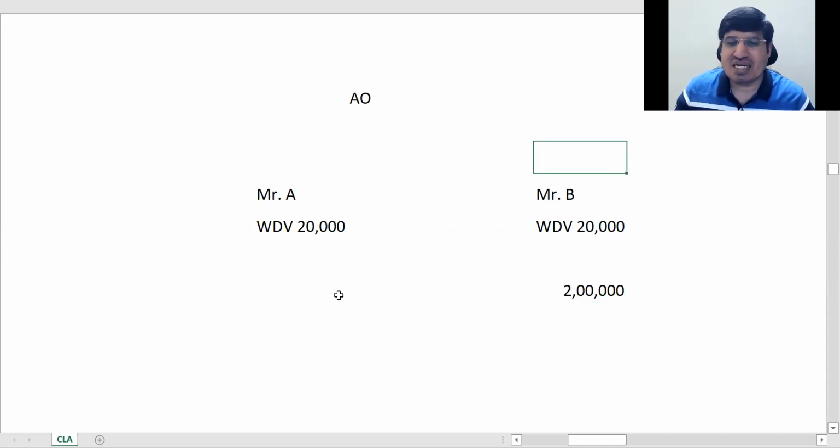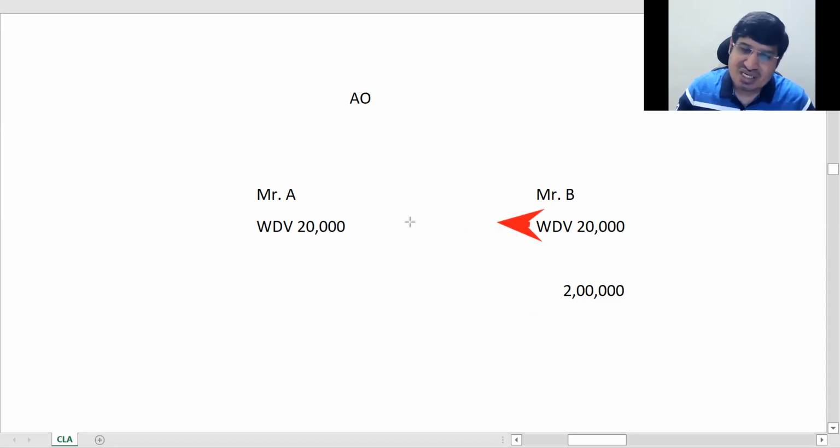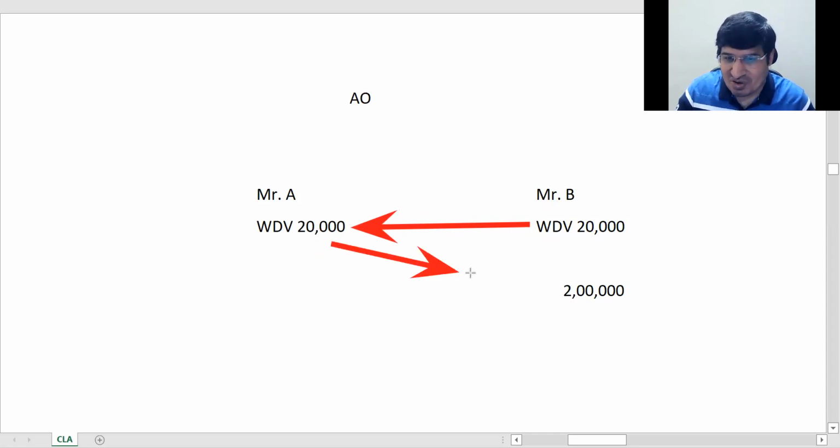So what I am telling here is, Mr. B and Mr. A are known to each other, kind of business friends. So Mr. B has an asset with written down value of 20,000. He has transferred it to A for 20,000, and he has told A, now you sell it back to me for 2 lakhs.